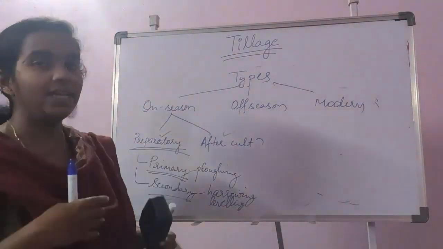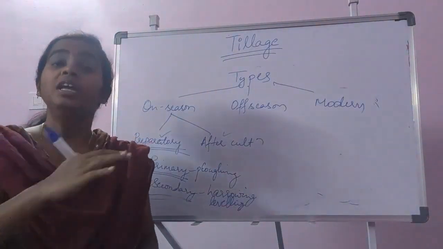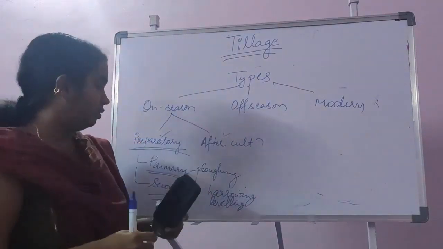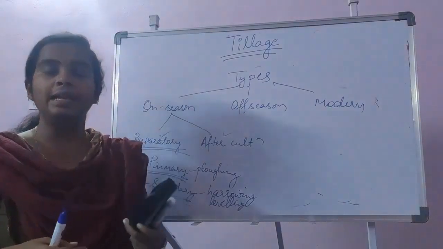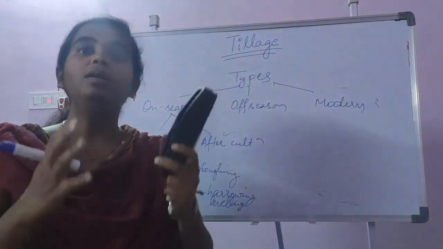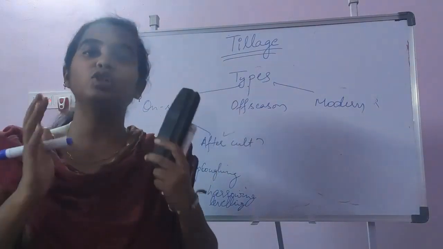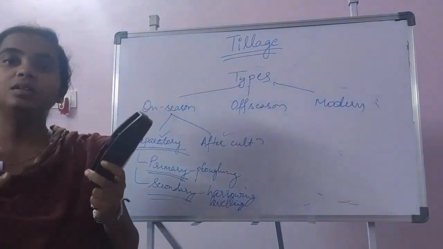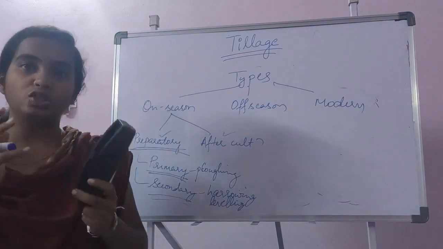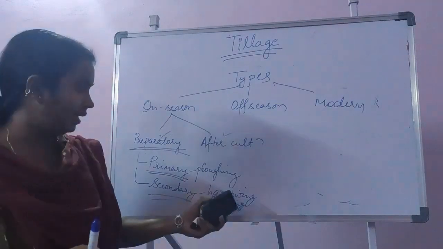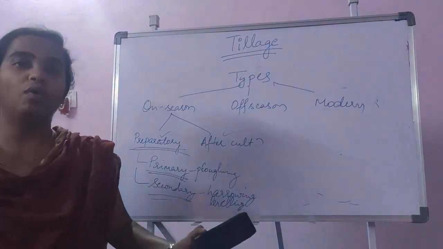And the secondary tillage consists of lighter operations done on the surface. When we go for the primary tillage, we break the soil, but some bigger clods of soil remain in the field. So to break those bigger clods into smaller ones, we go for secondary operations like harrowing and leveling of the soil.